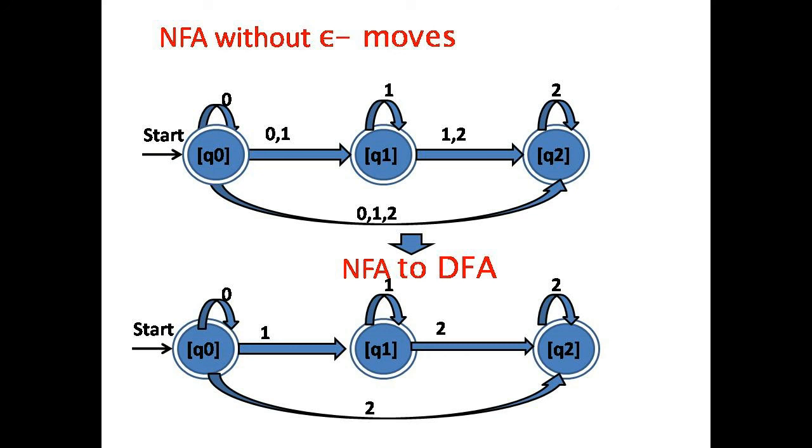Then we draw the transition table and transition diagram. This NFA without epsilon moves we convert into a DFA by using conversion method 1 or conversion method 2.